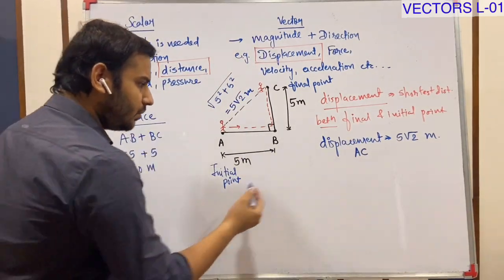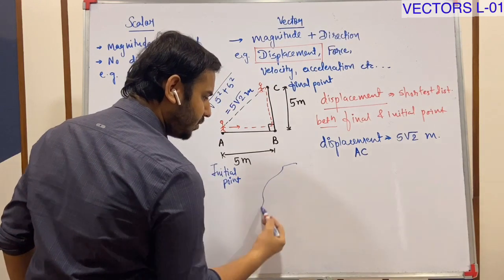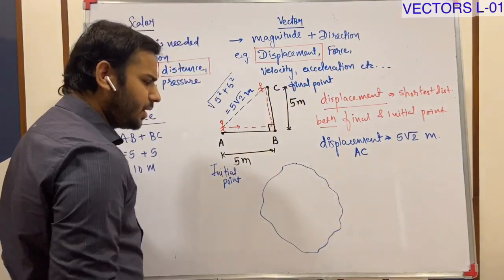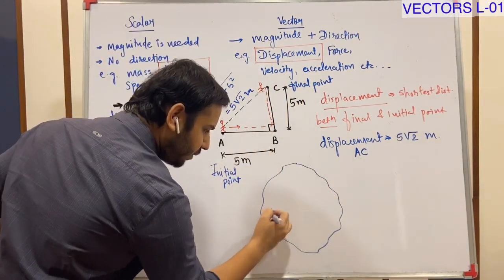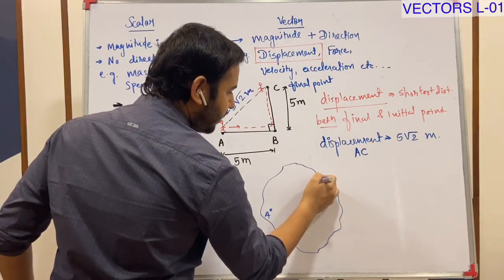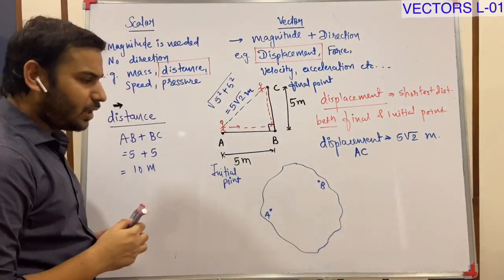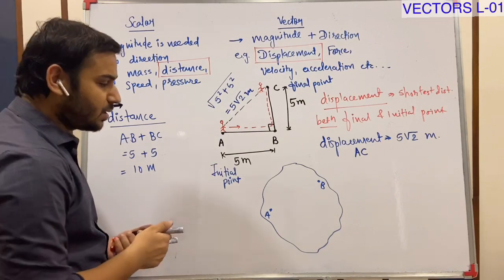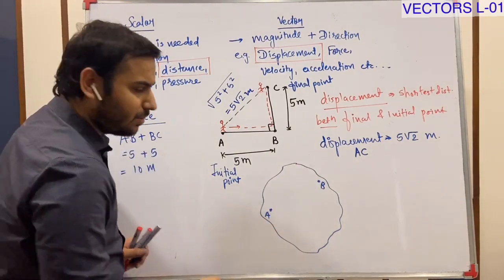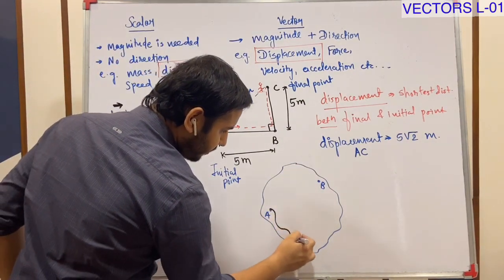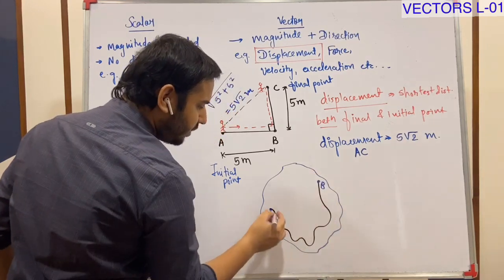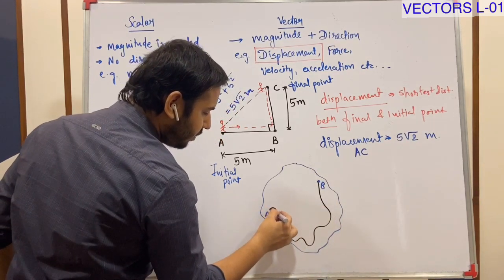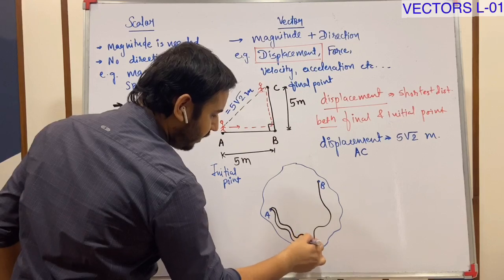Suppose a person, suppose this is a map of a country. Here is some town A, here is some town B. A person is moving from town A to town B by road. The road is like this. Google map is showing you the road like this.